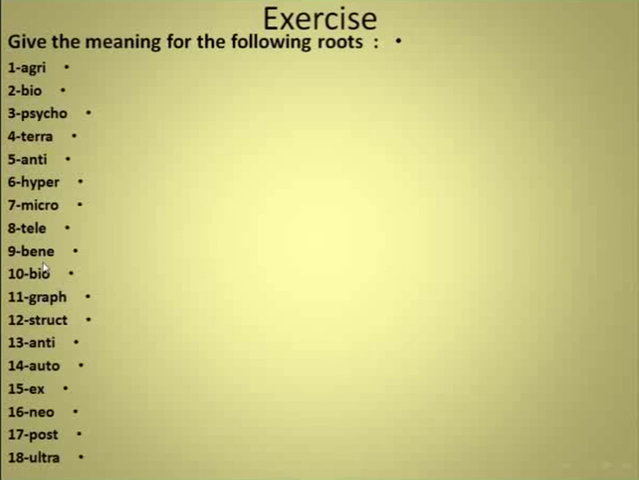Sorry. Right? These can be prefixes, these words. It can be suffixes, maybe. So graph, struct, anti, auto, ex, neo, post, ultra, right? So here what you do, you write the meaning for these roots, okay? We stop here. After this exercise, we can say this is the end of this lecture. We stop here. Thank you very much. Good luck. See you inshallah next lecture. Thank you. Goodbye.